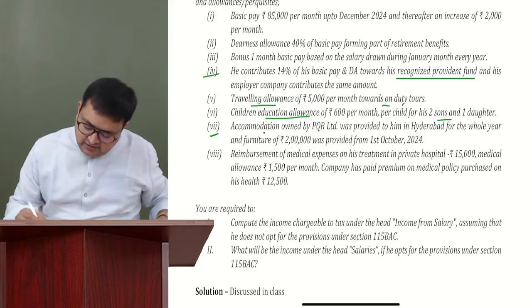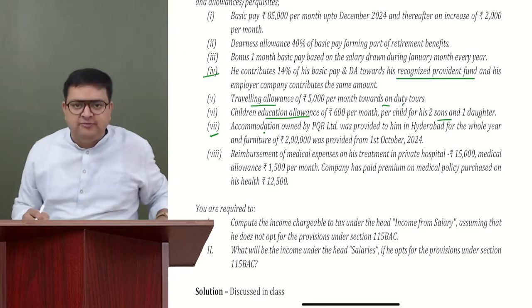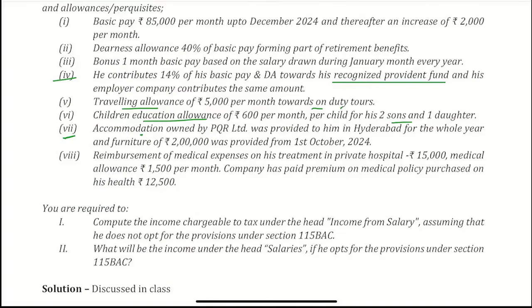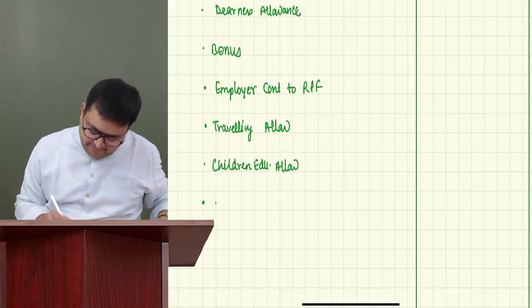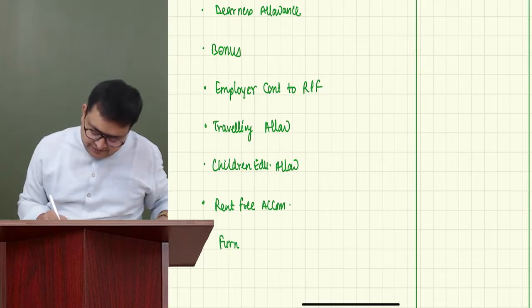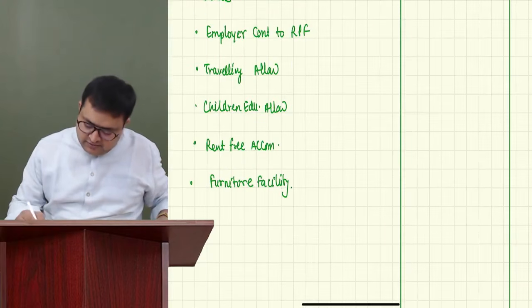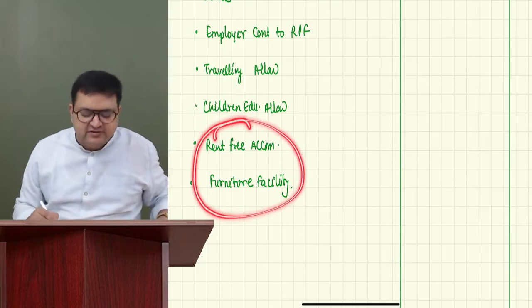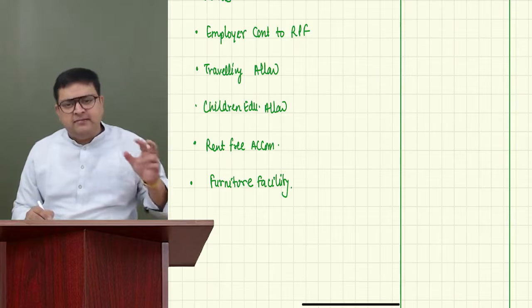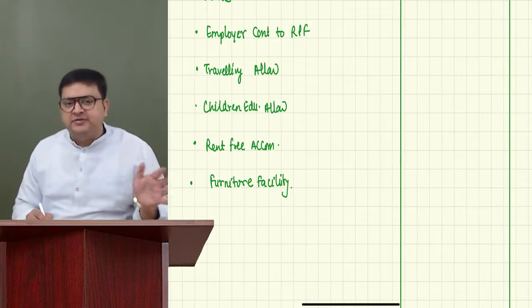Is it rent free or is some amount taken? Accommodation owned by PQR was provided for the whole year, and furniture. Nothing has been taken from the employee, so it's a rent free accommodation, and also furniture facility. Some people might also club it as a furnished accommodation. To make it simple, I've written it separately, and it is also 100% right.